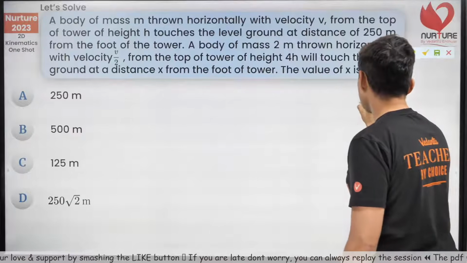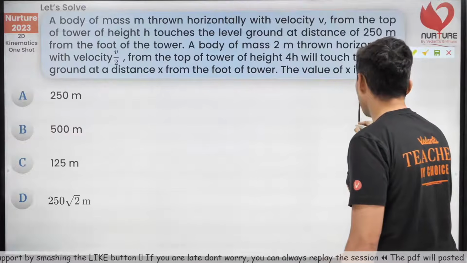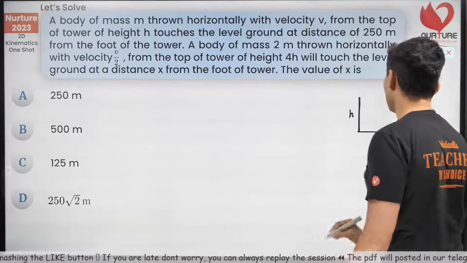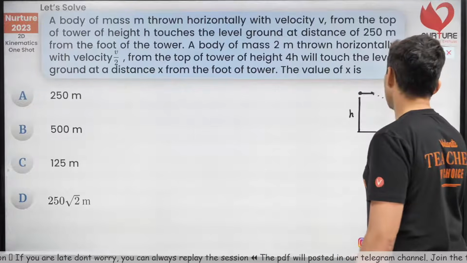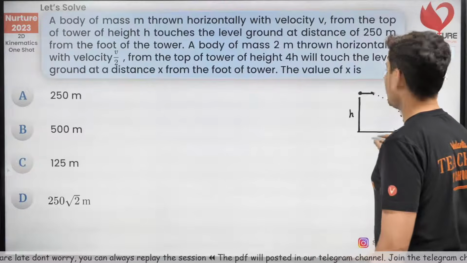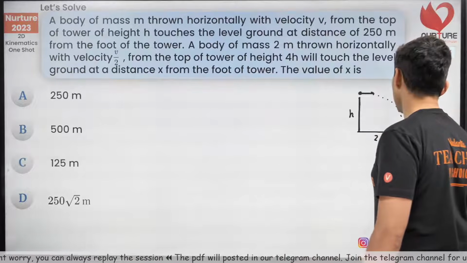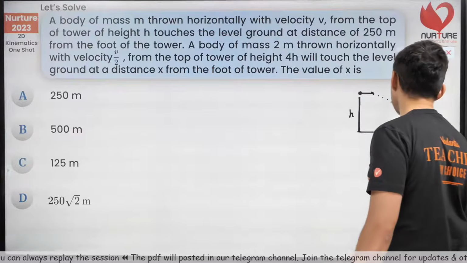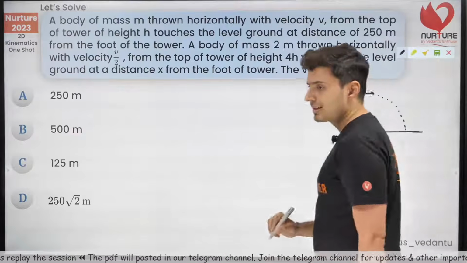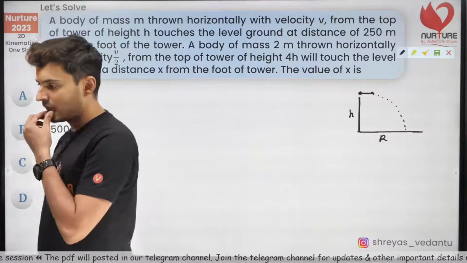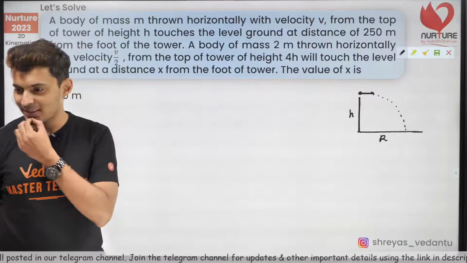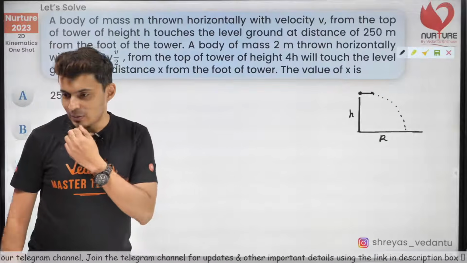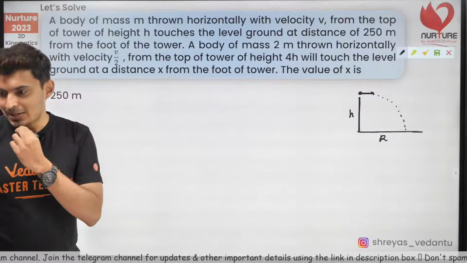First of all, if you have a tower of height h and this is the ground and you throw some mass like this, it will hit somewhere over here. Let's say initially this was 250 meters, or let's say I just call it R over here. That's it. Okay, cool. Understood. Okay, let's see how to do this.